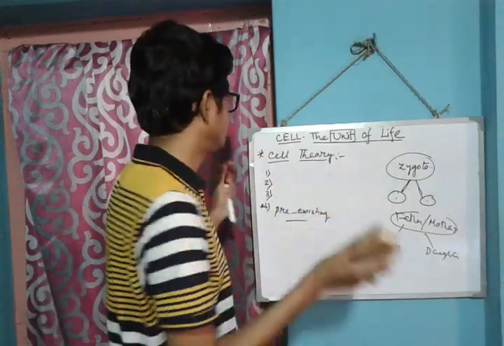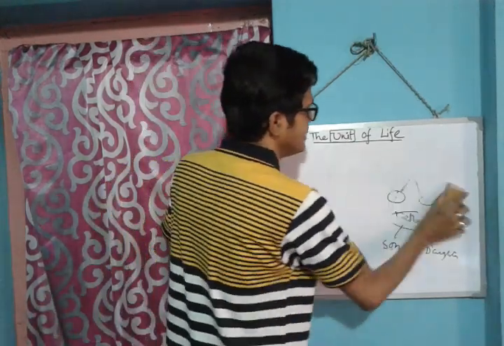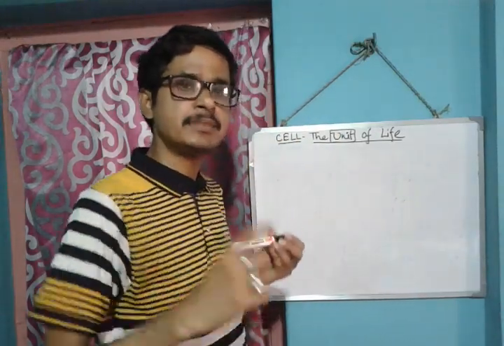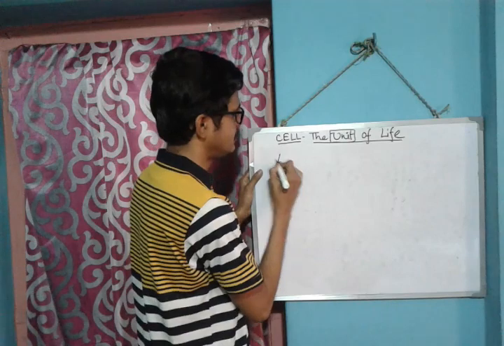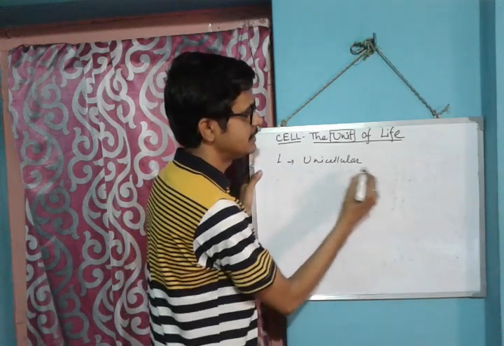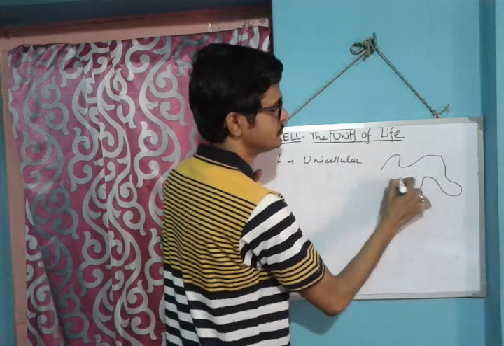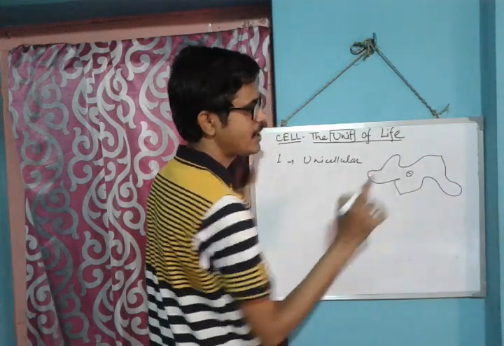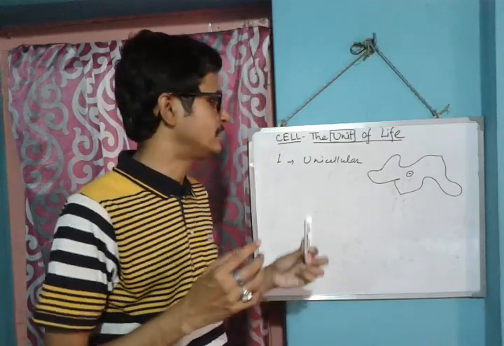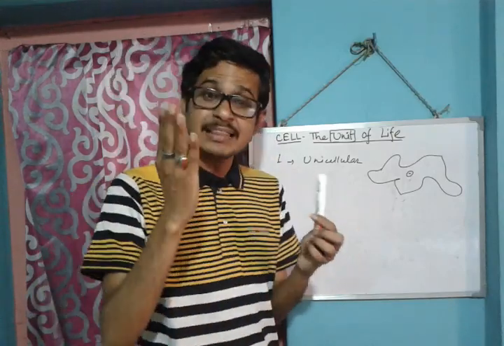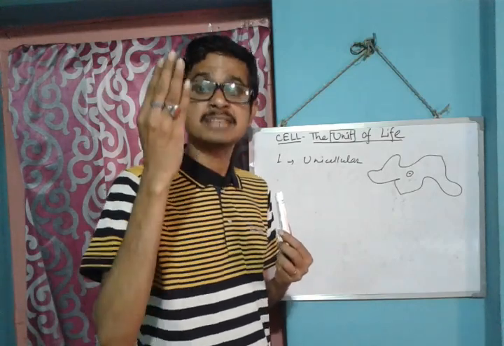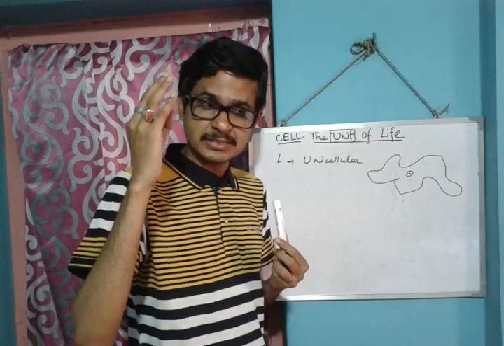Next, cell number. If there is only one cell, that is called unicellular, like amoeba. One cell only does all the functions, like excretion, circulation, respiration.